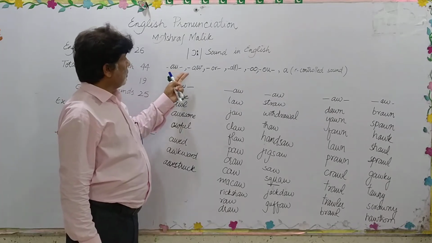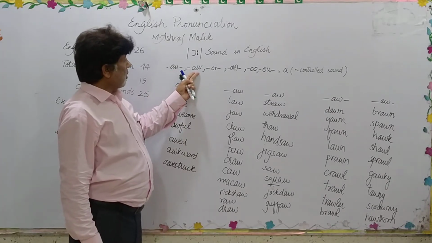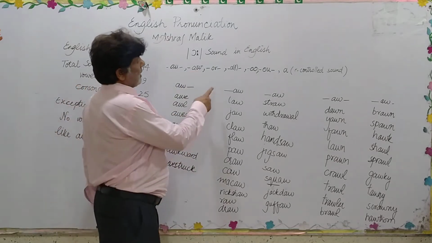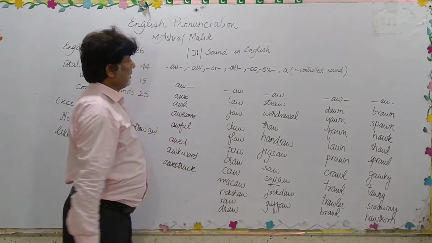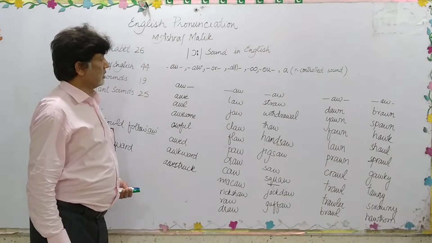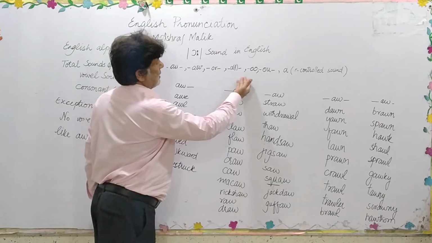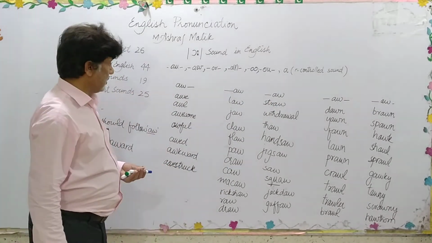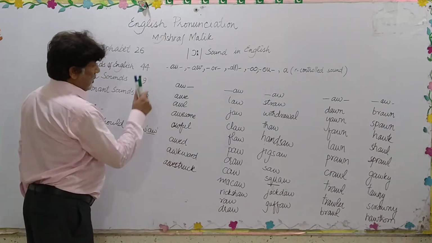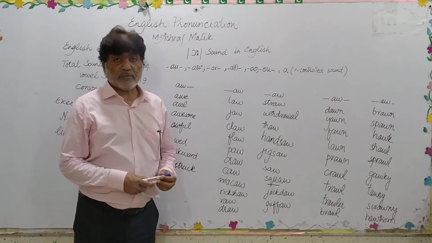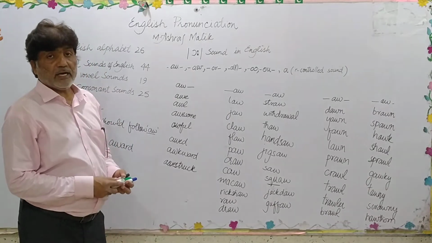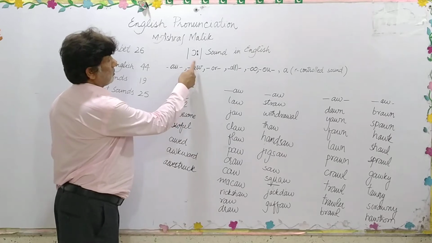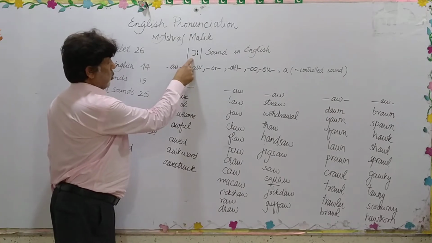And we can have the same sound by the combination of these two letters AW, and likewise OR. When these two letters join, they also give us the same sound, and there are many different ways. We'll talk about all these ways in our upcoming lectures. So this AW combination may occur in the beginning of words and it gives us the sound O. And the phonetic symbol for the O sound is this.